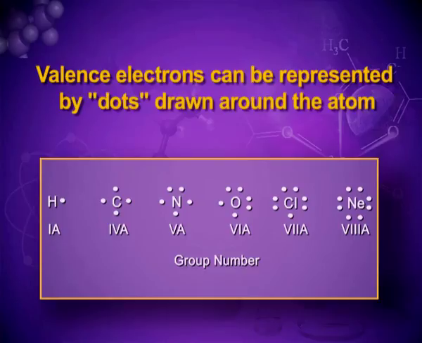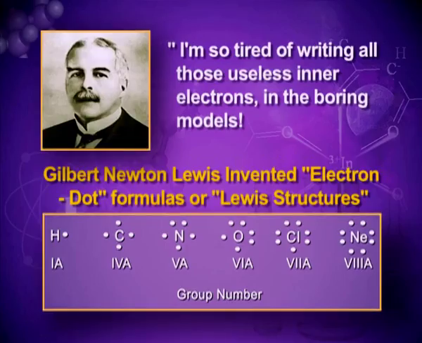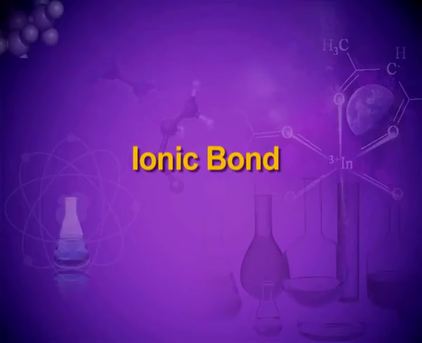In the case of carbon, its atomic number is 6, the inner shell has 2 electrons and the outer shell has 4 electrons. These 4 electrons are shown by 4 dots. Similarly, nitrogen, oxygen, chlorine and other elements are shown. This method of representing the valence electrons was suggested by G. N. Lewis. He said that we can leave out the inner electrons because the main role is played by the valence electrons. So let's show only the valence electrons, and these structures are known as electron dot structures.